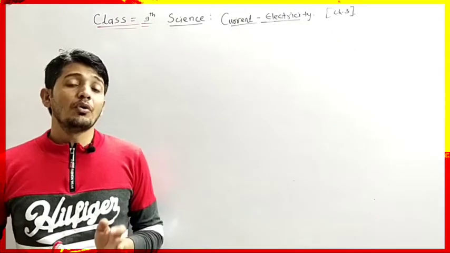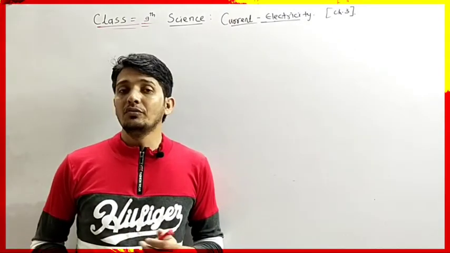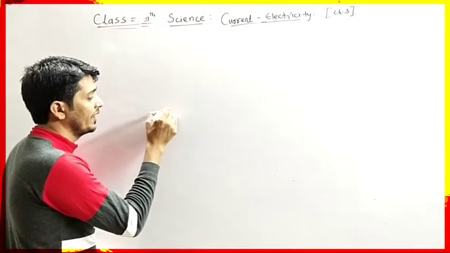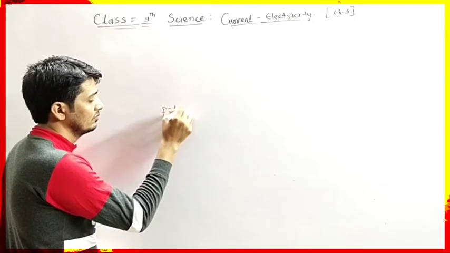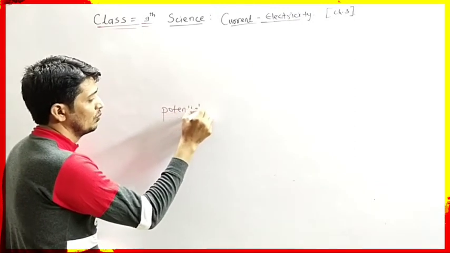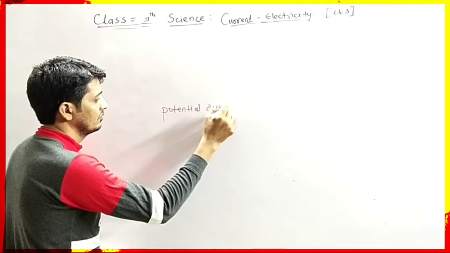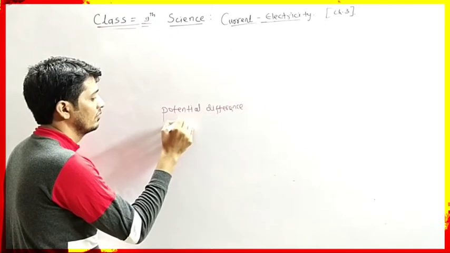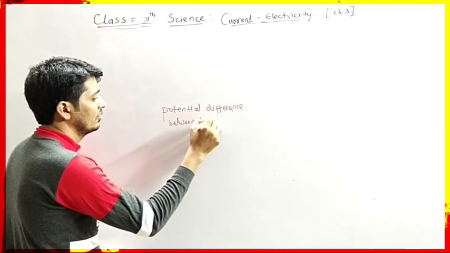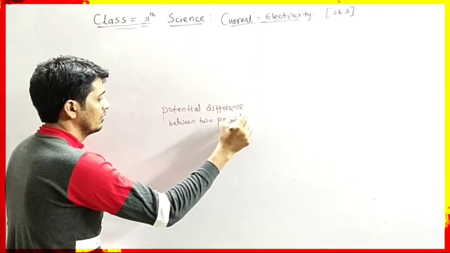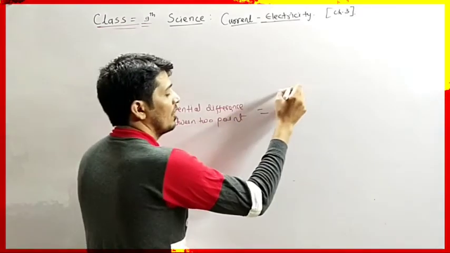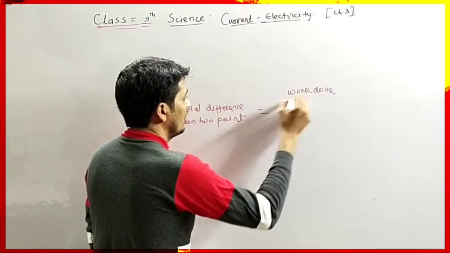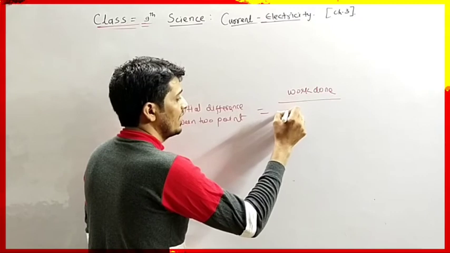So for potential difference we have to derive the formula. The potential difference between 2 points is equal to the amount of work done divided by the charge transferred.